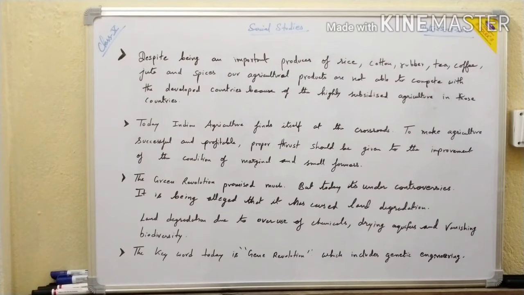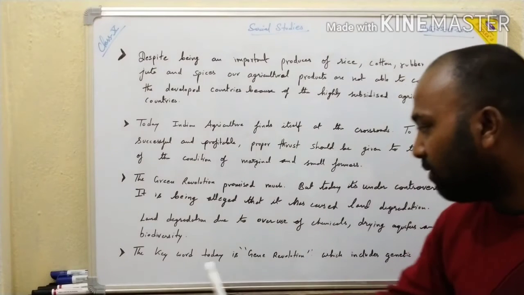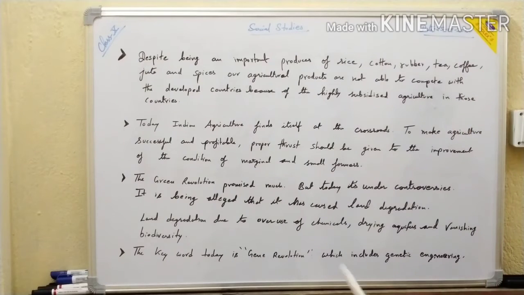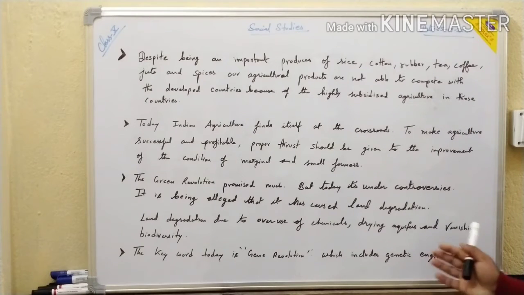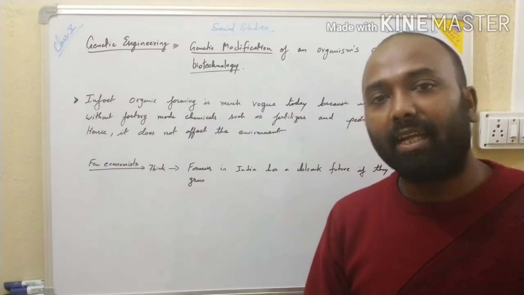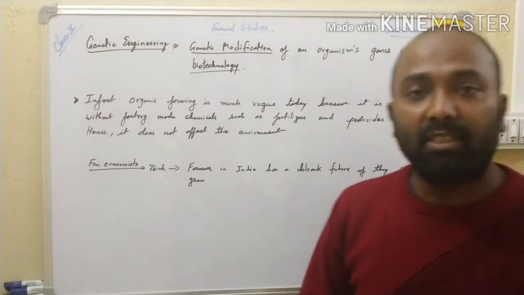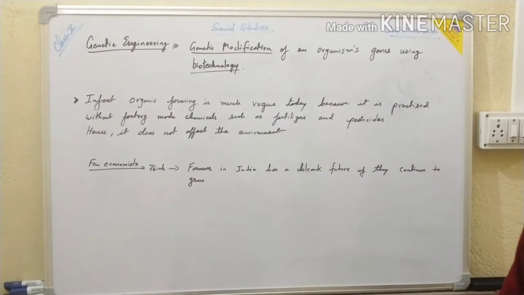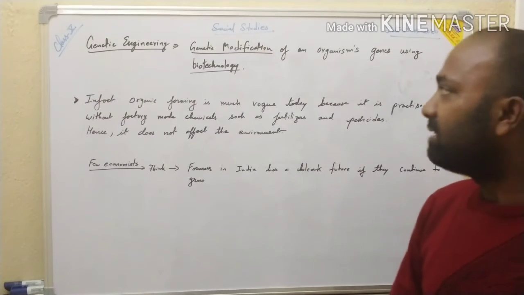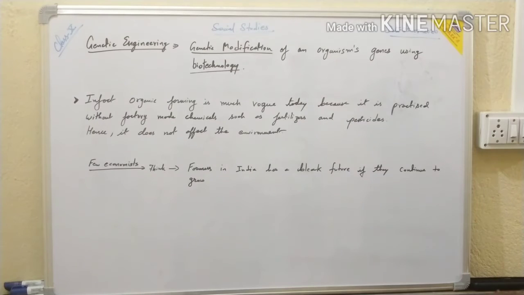So all these things have led to allegations against the green revolution which was formulated by the government. Now today the key word is genetic evolution. Genetic evolution includes genetic engineering. Now what is genetic engineering? Let us understand. Genetic engineering is a modification or manipulation of the genetics of different organisms. In simple words, we can say it is genetic modification of organisms' genes using biotechnology.